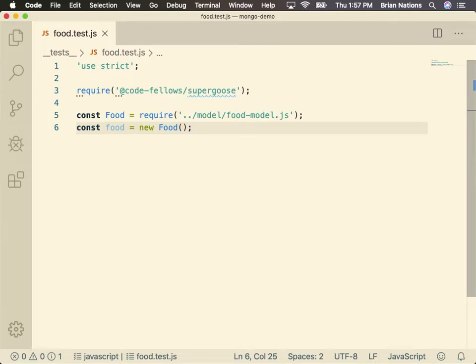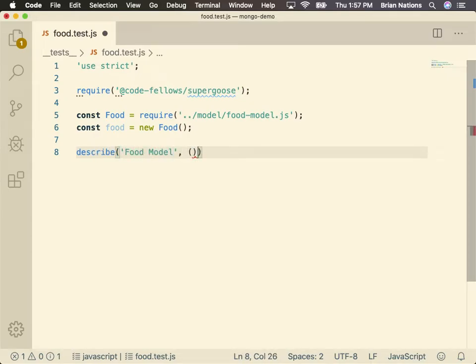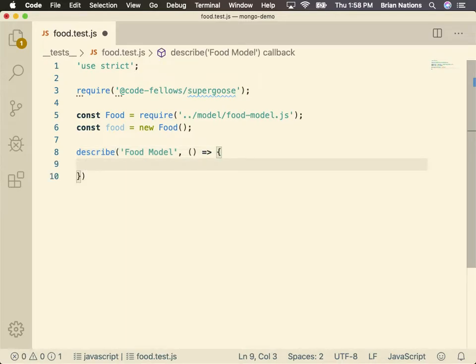Okay, good. All right, so going down, we're going to say describe just like we did yesterday. Food model. We're going to pass it a function, right? And then we're going to do our outline. You should always outline this because ultimately this is TDD. We're doing it after to get used to it, but in the future you outline it, which is going to automatically fail your code. Then you start writing your expectations, which is automatically going to fail your code. Then you start passing all that stuff.